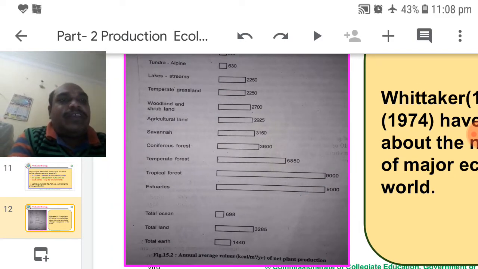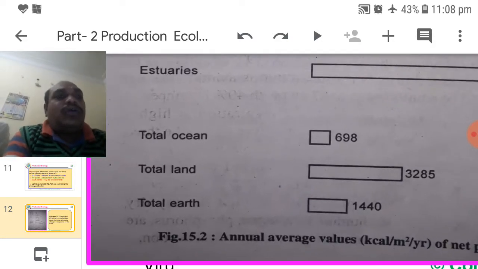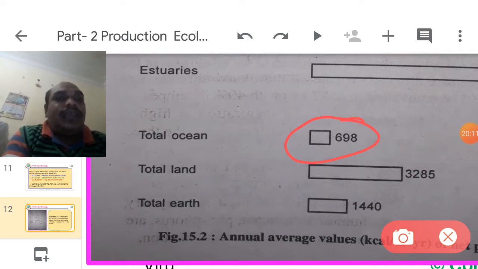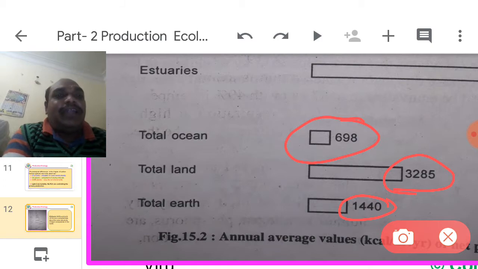So this information is given by Whittaker. Total oceans produce yearly just 698 kilocalories. Now the agriculture land: total land 3285 kilocalories. The remaining earth, empty land without croplands, produces 440 kilocalories.